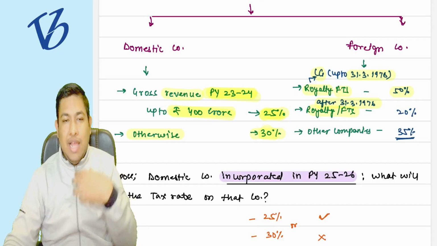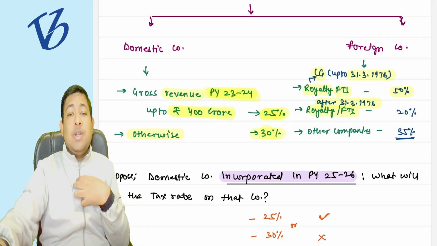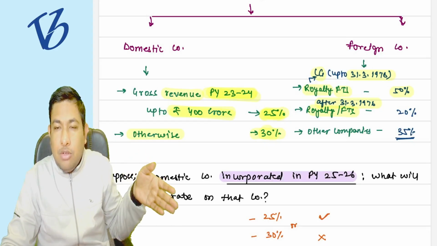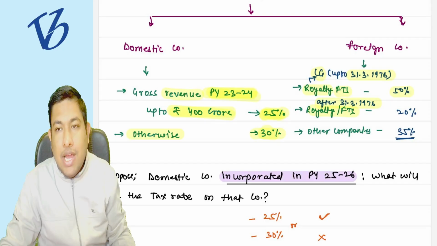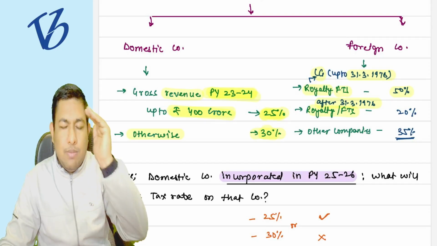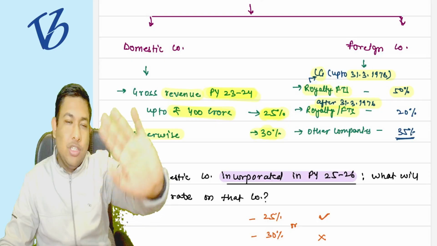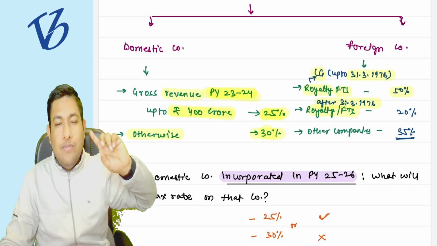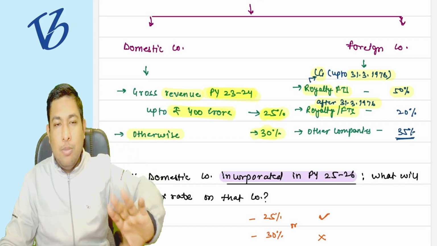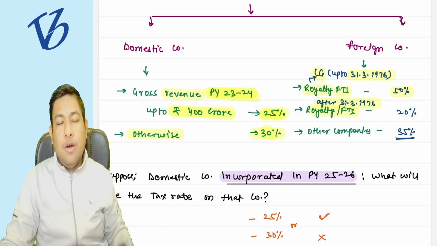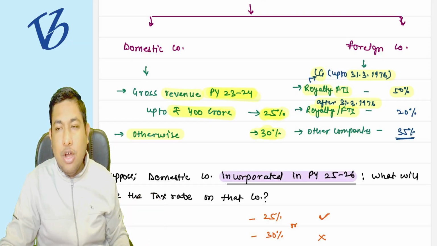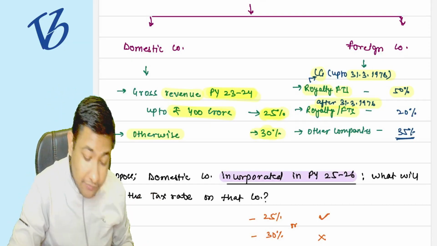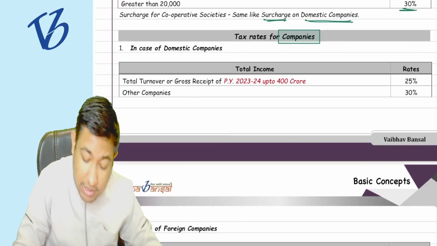Whatever the income of my previous year is going to be taxed in my assessment year. So the income of the previous year will only be of 25-26, which is obviously after 1976 now. So you have to remember only 20%. For the royalty and FTS there is a tax rate of 20% only when it is approved by the central government, and otherwise all the income of the foreign company is going to be taxed at the rate of 35%. Do you understand that?